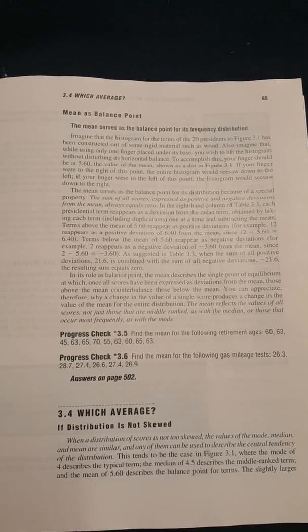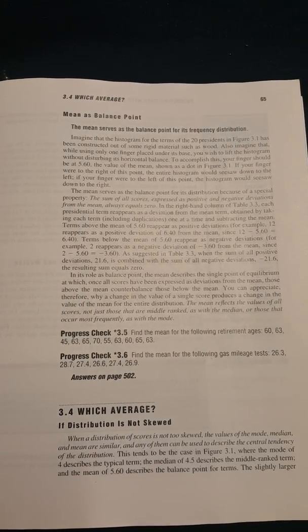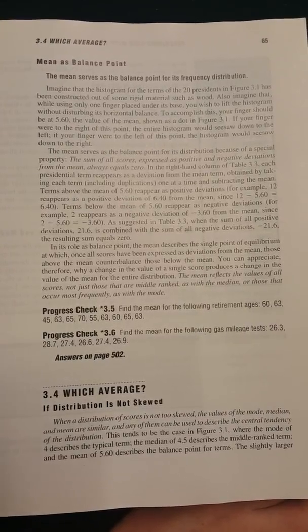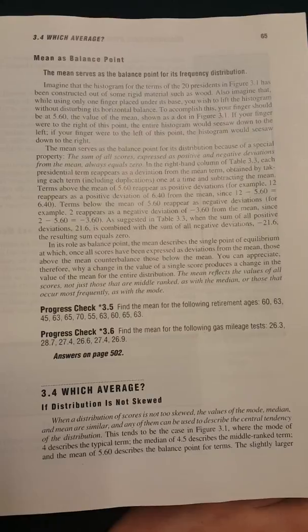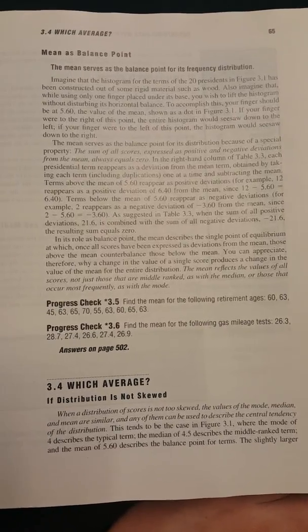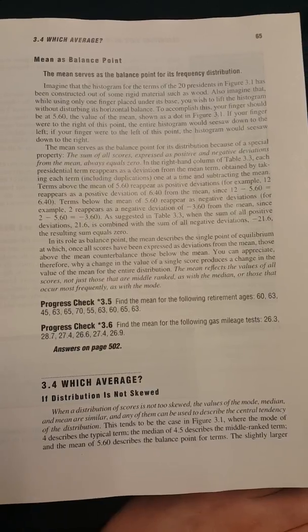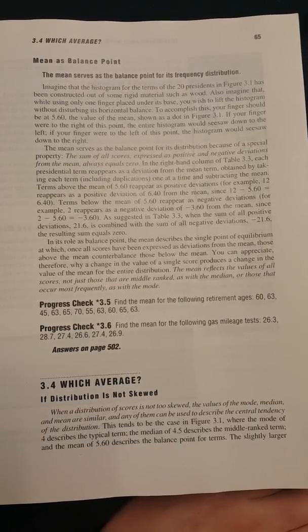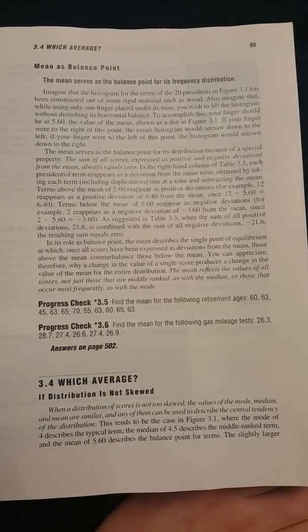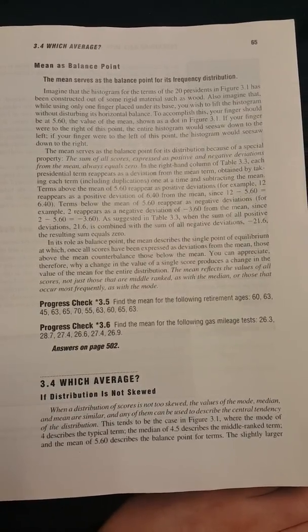Terms below the mean of 5.60 reappear as negative deviations. For example, 2 reappears as a negative deviation of negative 3.60 from the mean, since 2 minus 5.6 equals negative 3.60, as suggested in Table 3.3. When the sum of all positive deviations, 21.6, is combined with the sum of all negative deviations, negative 21.6, the resulting sum is 0.